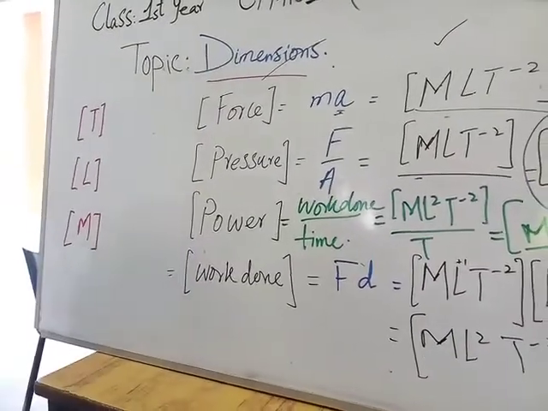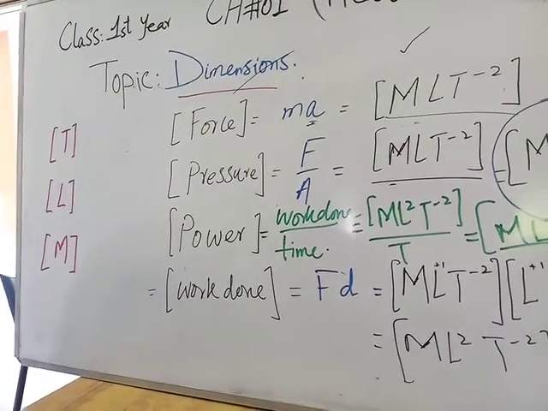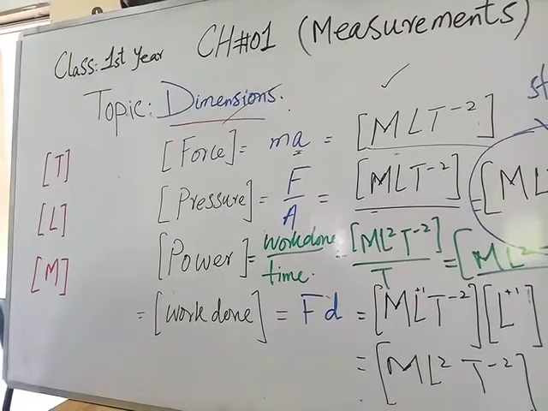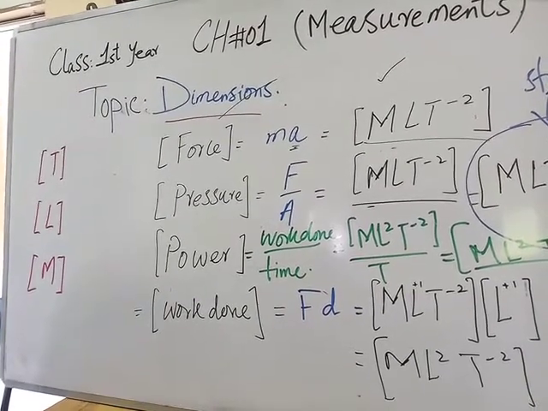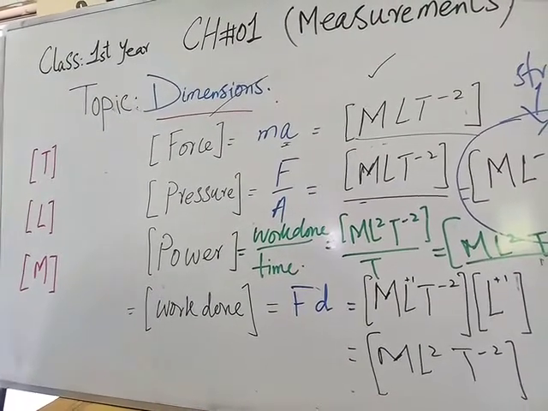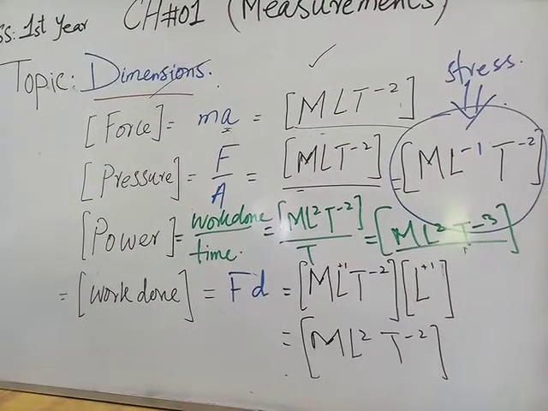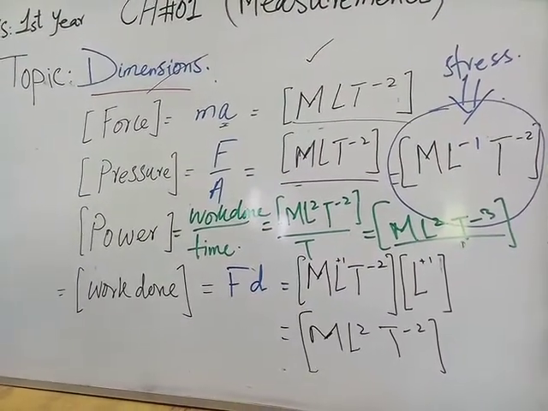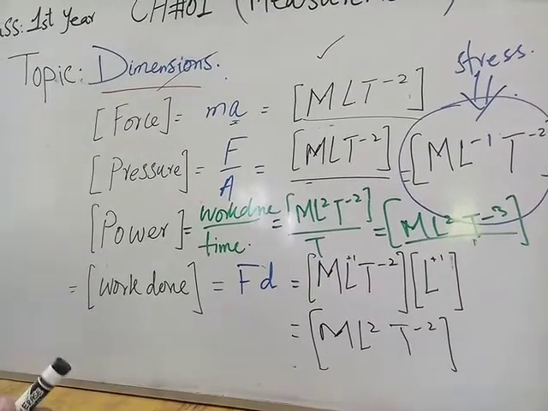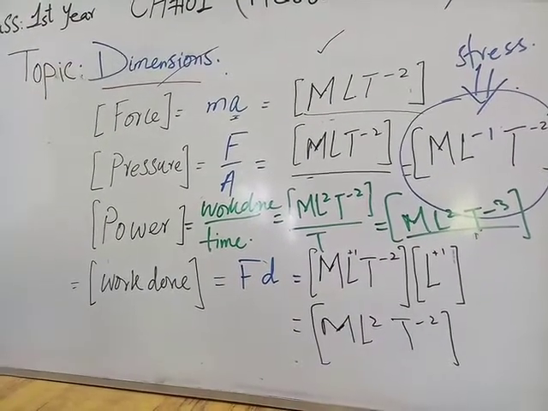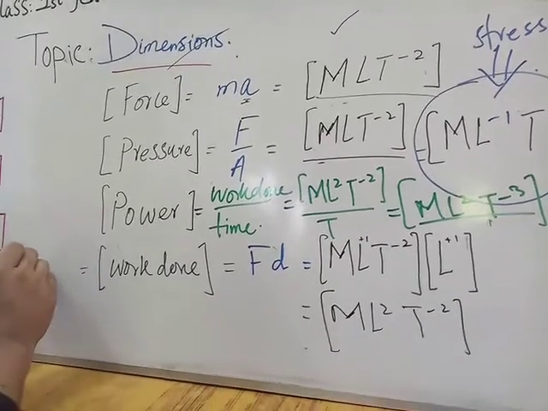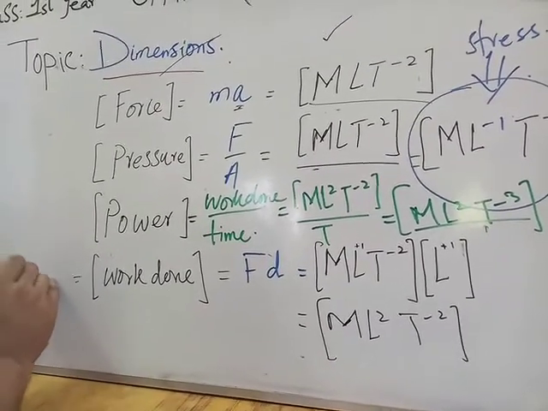One question is very important in most exams, or in your test: they ask you to derive the dimension of energy. So we can write the dimension of energy. Energy is the ability to do work.